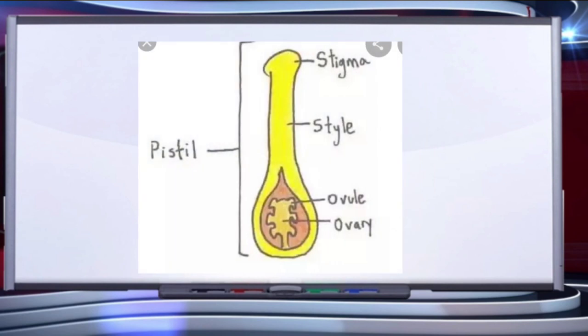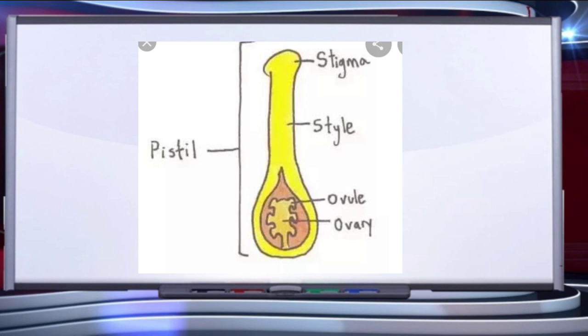The fourth whorl is gynoecium. The center of the flower is occupied by the gynoecium, which consists of one or more free or fused carpels. The carpels are flask-shaped structures. Each carpel consists of three parts: ovary, style and stigma. Stigma is the distal part of the carpel.